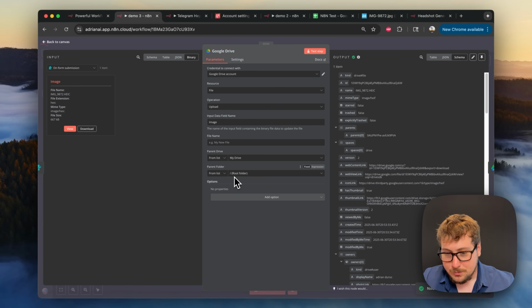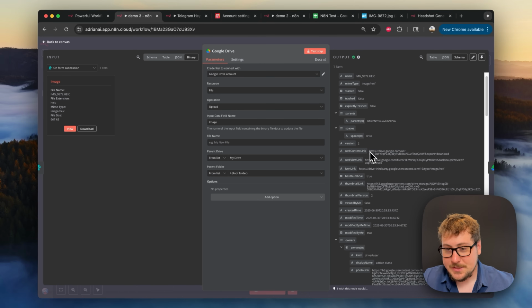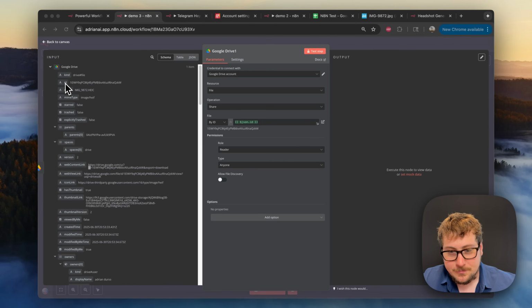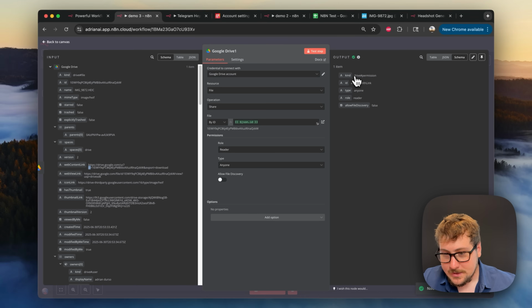We can also put it somewhere other than the root folder. We can make a little folder in our Google account specifically for this program, but as you can see right there, we now have it uploaded, and now we just have to edit the permissions so that everyone else can access it so we can send it to another service. So we're going to go to this one right here, and as you can see, we just pulled in the ID, which is right here, and then we have file, operation, share, connected to the same account, of course, and then we have role as reader for anyone. So this will allow, once we run it right here, any other service to access this file.